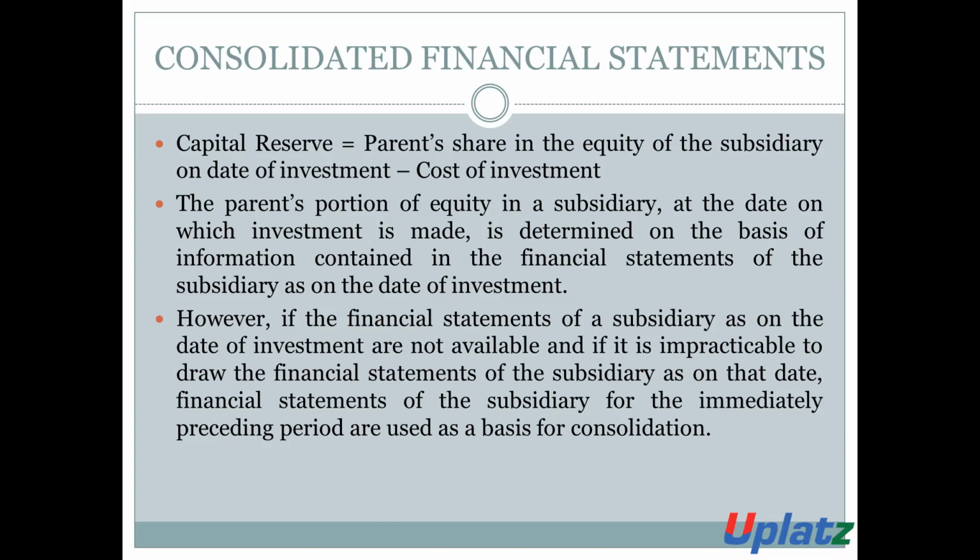The parent portion of goodwill in a subsidiary at the date on which investment is made is determined on the basis of information which is contained in the financial statement of the subsidiary as on the date of investment. That is, the parent portion of the equity in the subsidiary company on the date of investment is determined on the basis of information available in the financial statement.